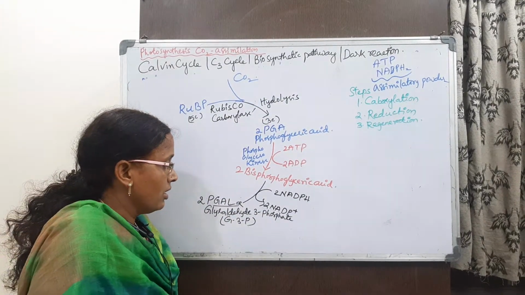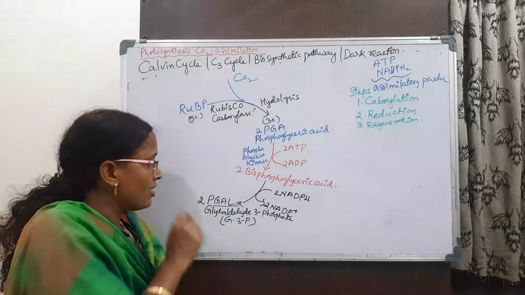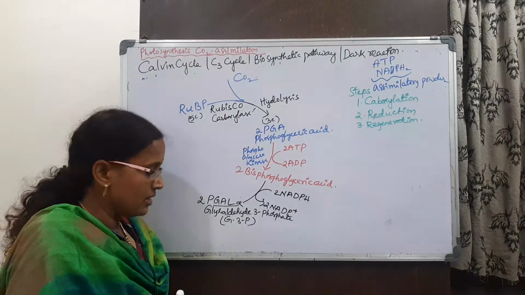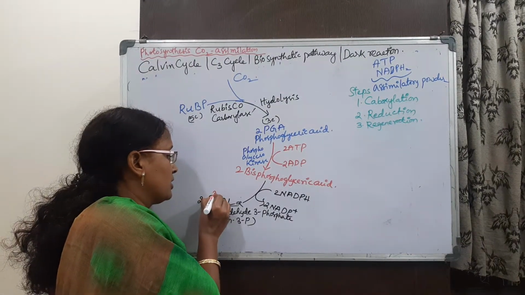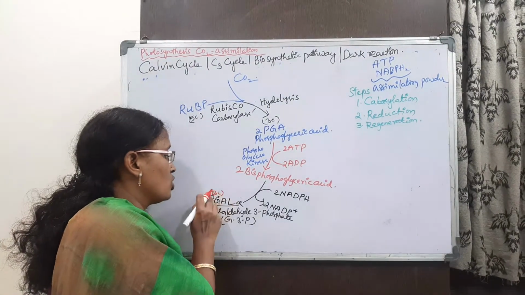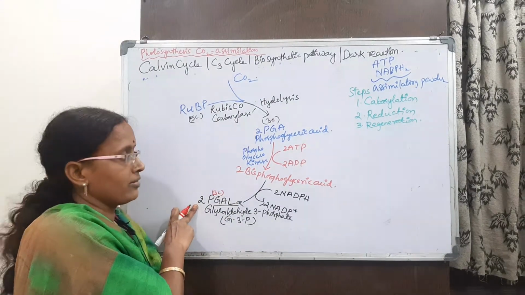And here glyceraldehyde 3 phosphate, how many carbons does it contain? It is a 3 carbon compound. So 6 carbons are there.